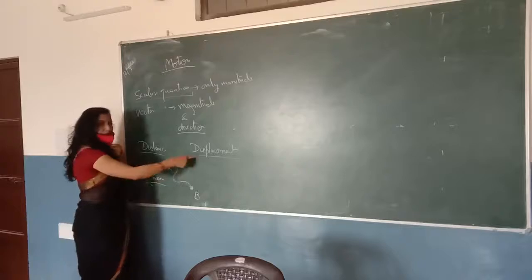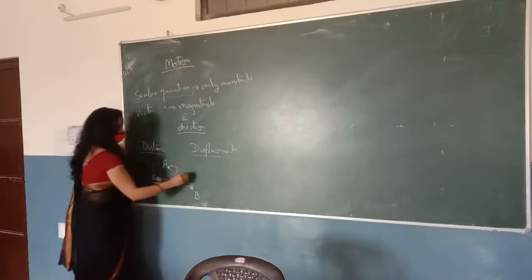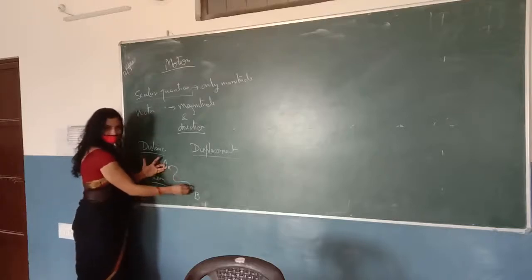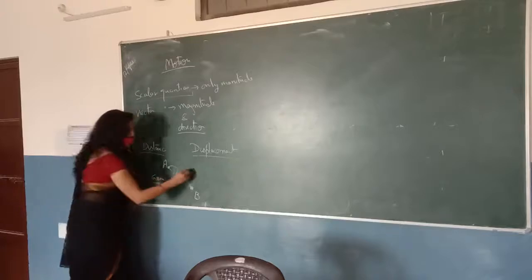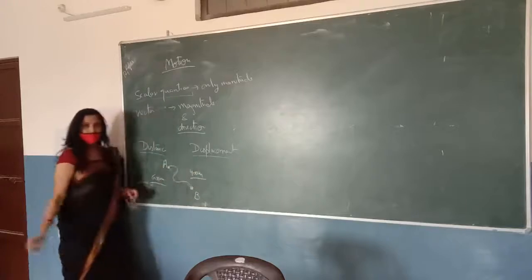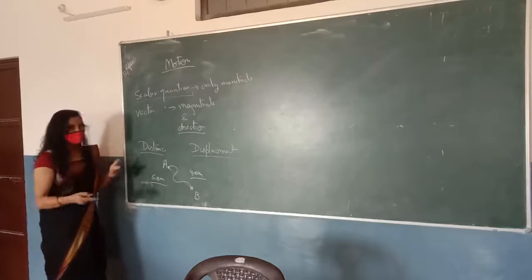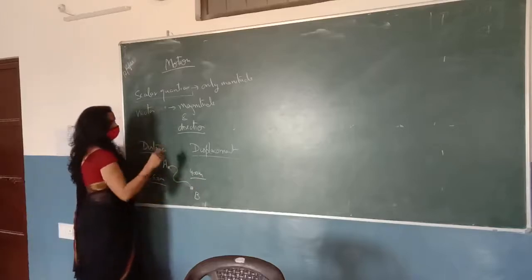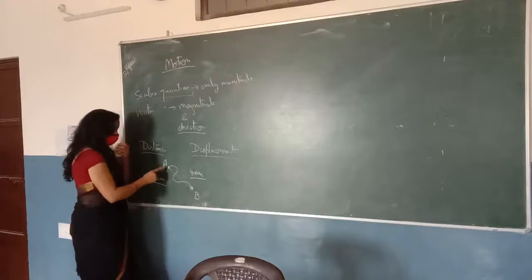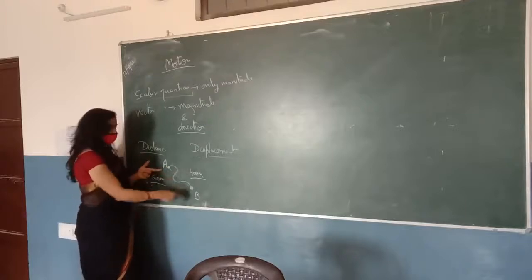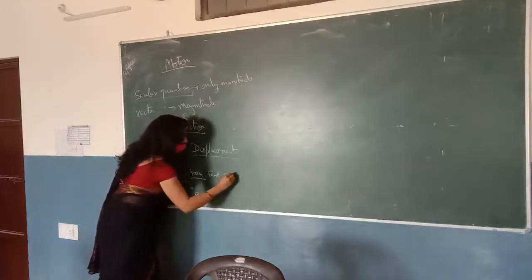For the displacement, we will say that the distance between the point A and B, if we join this point with this point by a straight line, obviously this should be less than this one. So suppose this is 400 meters. Suppose the shortest distance between A and B is 400 meters, and the direction is east south. So the shortest distance between A and B is 400 meters towards the east south direction.